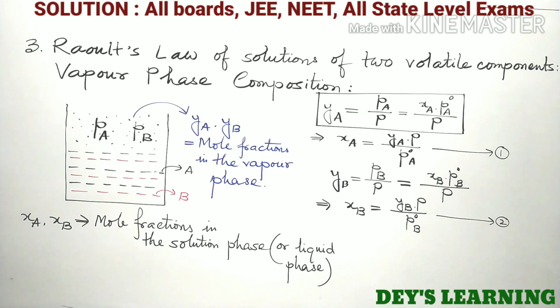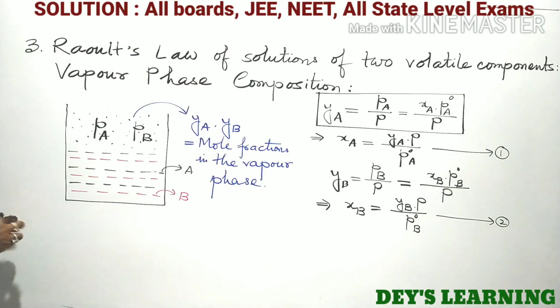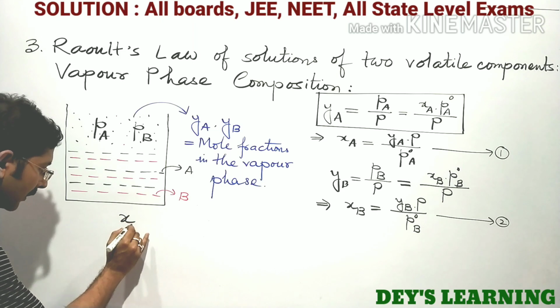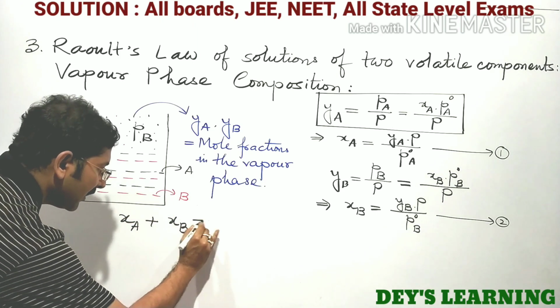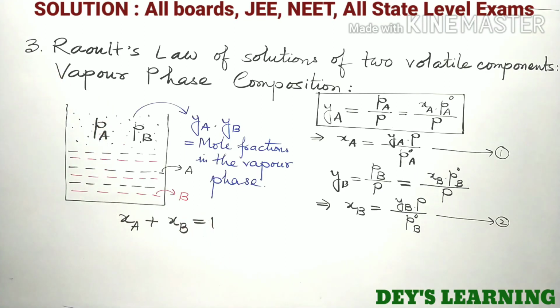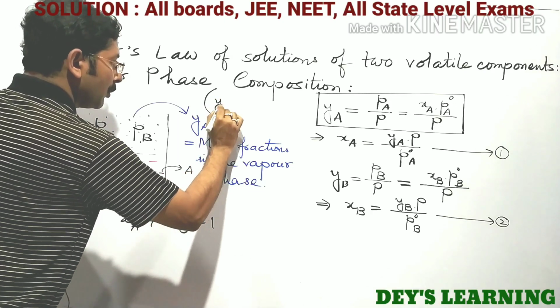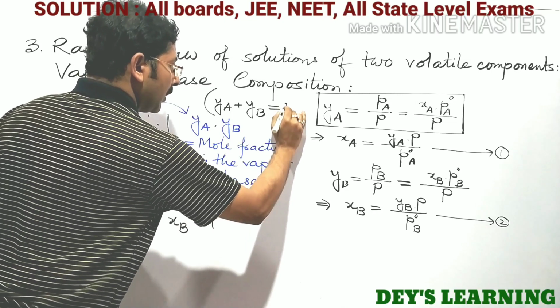Now we can make a relation from here. Just omit this part. We know the summation of mole fractions in both the phases. Of course, XA plus XB is equal to 1, and of course YA plus YB is also equal to 1.